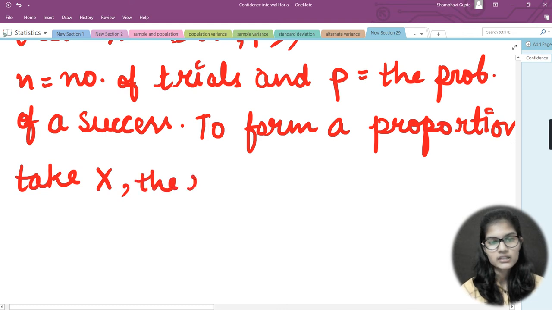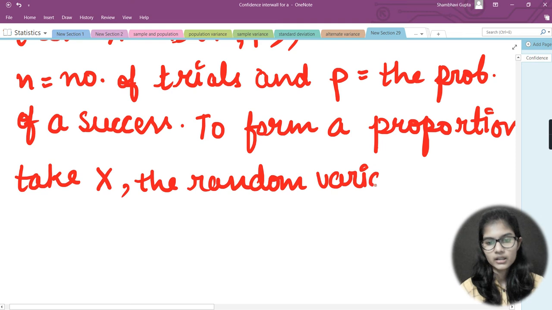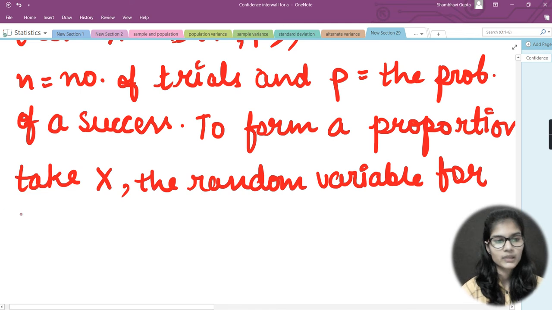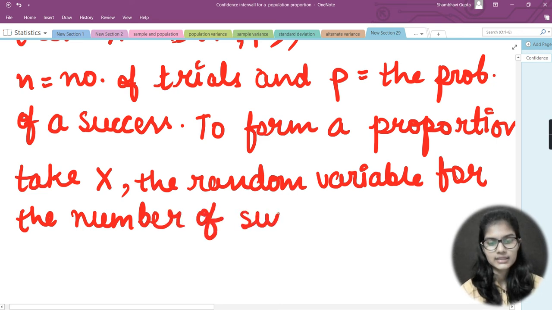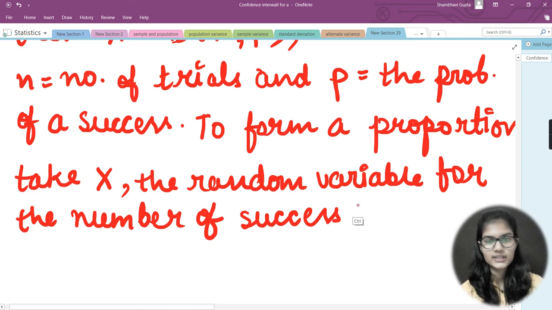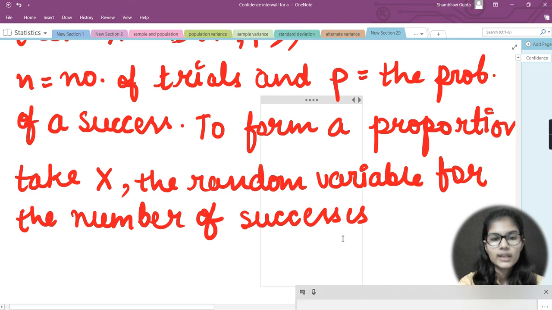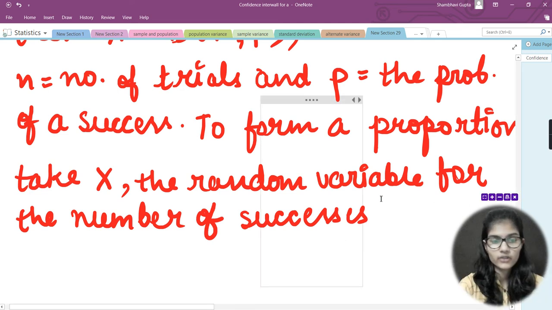This is the random variable for the number of successes. So X is the random variable for the number of successes.